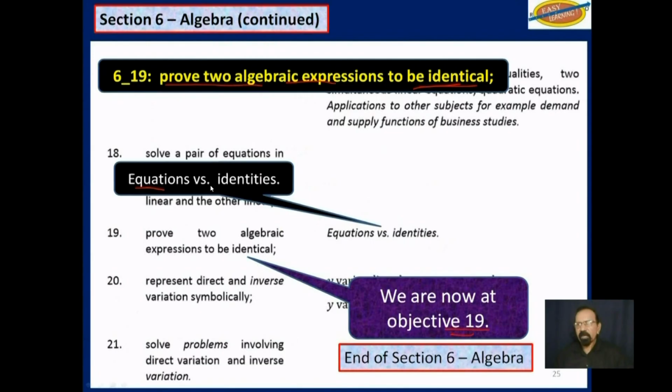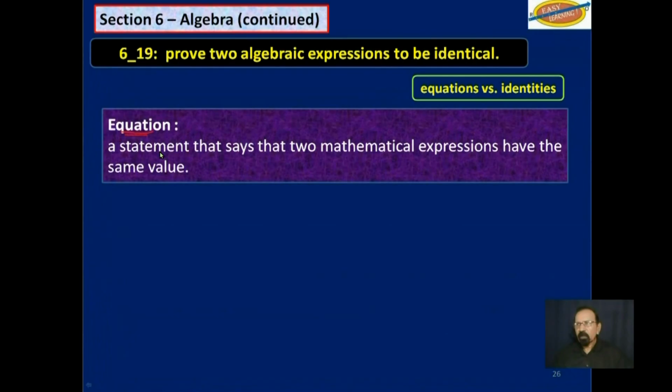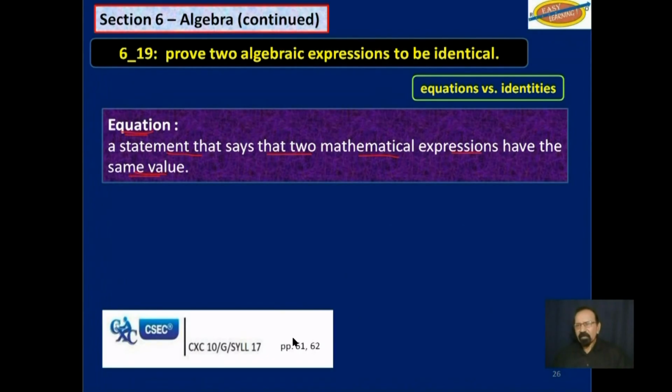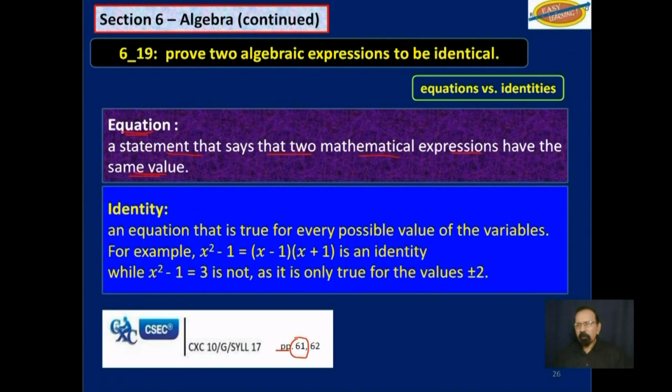And we have some explanation here. Equations versus identities. What is the difference? So what is an equation? It is a statement that says that two mathematical expressions have the same value. Now, that's not quite clear. Of course, that's taken from page 61 of the syllabus. And then page 62 defines an identity, which says that it is an equation that is true for every possible value of the variables.